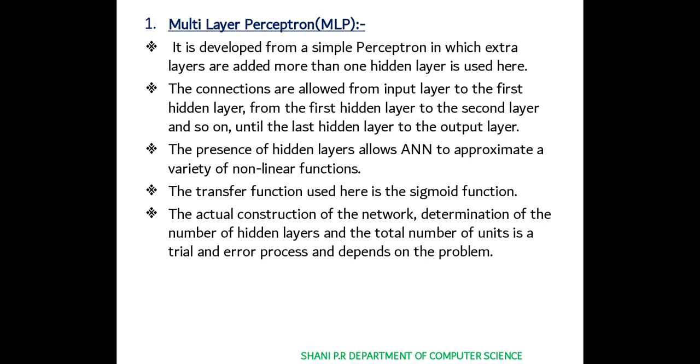So it determines how many hidden layers are there in the network and the total number of units, that is, the weights. Some bias is used to calculate the problems. It finds the solution easily, and it depends upon the problem.